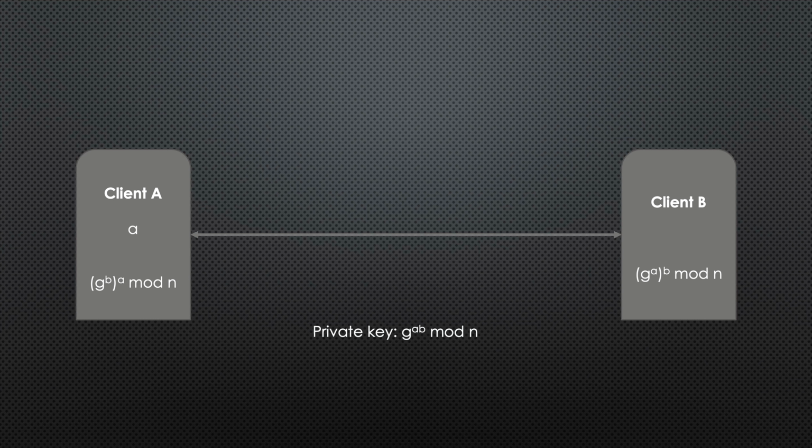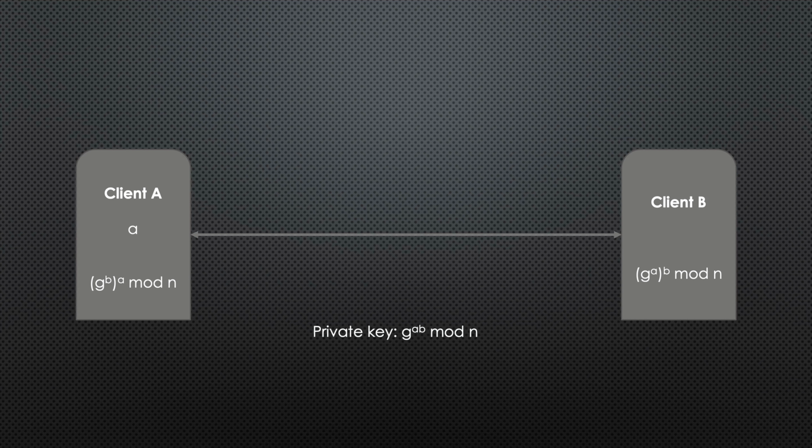So we have these two calculations being performed on either side, but mathematically if you see, both of these calculations give you the exact same number, because this is one of the exponent laws and it's just simple mathematics. So G to the power B to the whole power A is basically G to the power BA or G to the power AB. So you end up with the same number on both sides, and then we're doing modulus n. So this helps us shrink it down into one specific size. Now we've arrived at the same number.